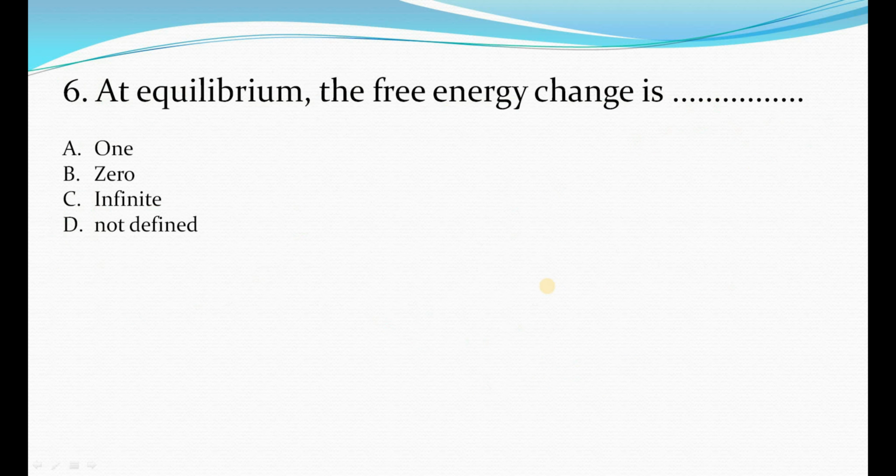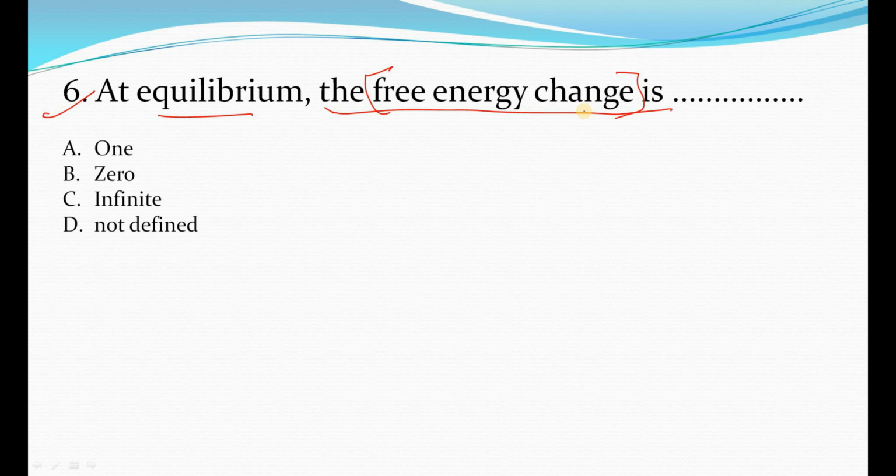Now, at equilibrium, the free energy change is... okay, this is a very simple question. The free energy change tells us about the condition of equilibrium between the reactant and product. If the system is at equilibrium, it tells us about the stability between the reactant and product, right?